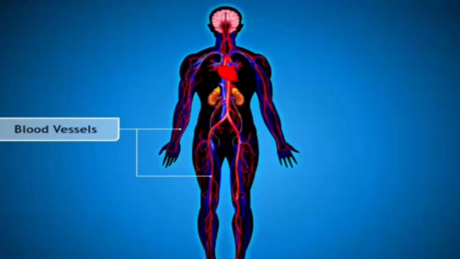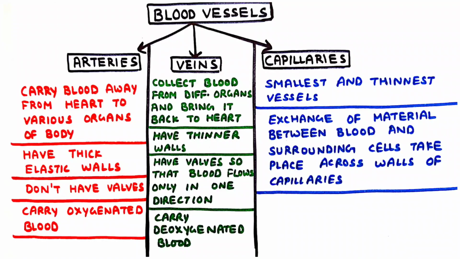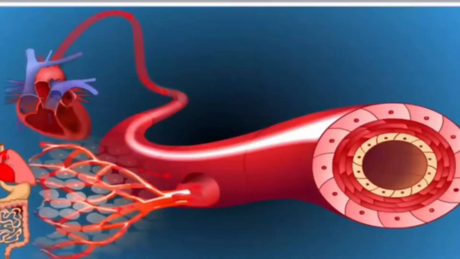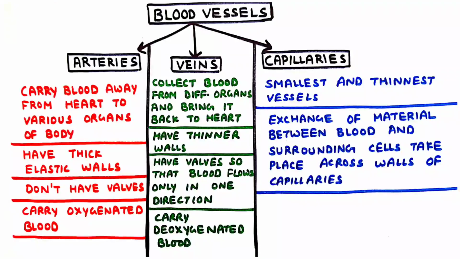2. Blood vessels. There are 3 types of blood vessels: arteries, veins and capillaries. Arteries. Arteries carry blood away from the heart to various organs of the body. They have thick and elastic walls as blood emerges from the heart under very high pressure. They don't have valves. They carry oxygenated blood. This is the blood which is rich in oxygen.